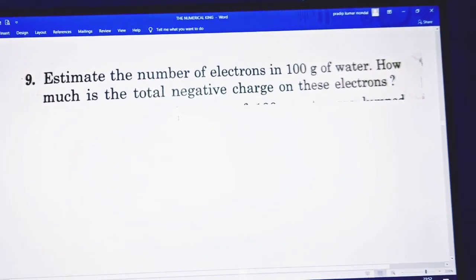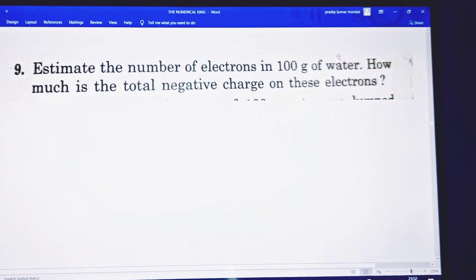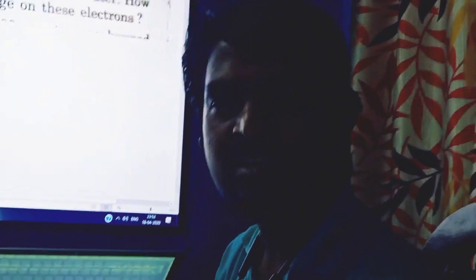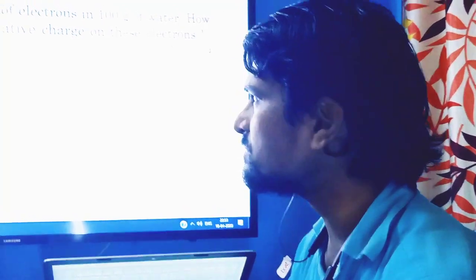Next one is estimate the number of electrons in 100 gram of water. Suppose you wake up in the morning and your mom gives you a glass of water, that is 100 gram, it may be 250 gram as it is.